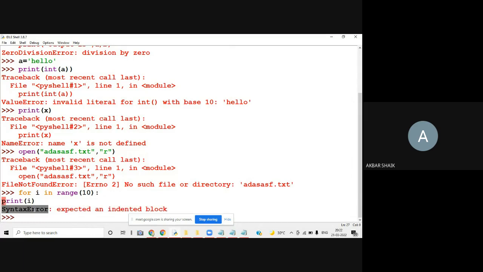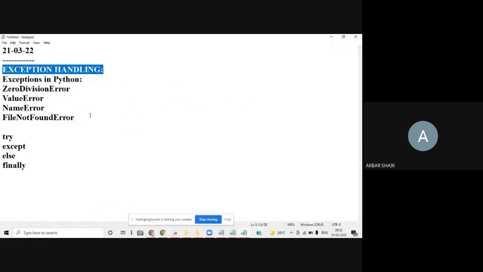That is also nothing but a syntax error, or we can say indentation error. Here we are not following the Python indentation. So these are the different types of exceptions.